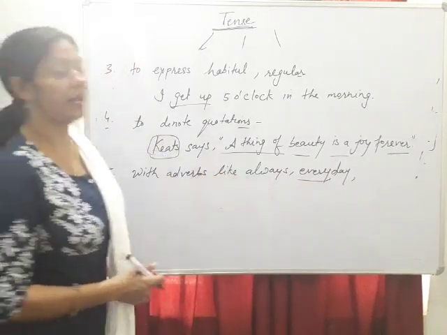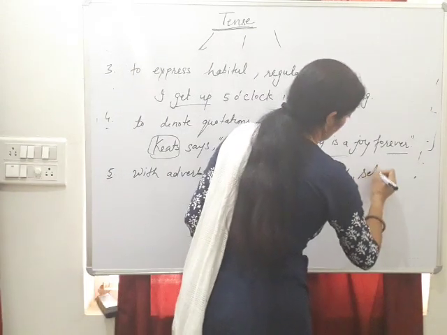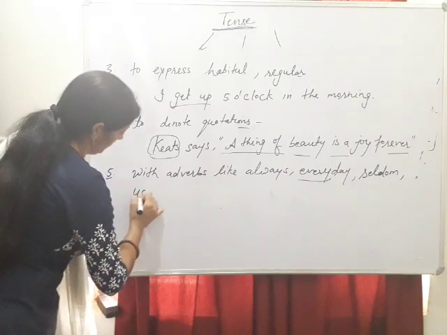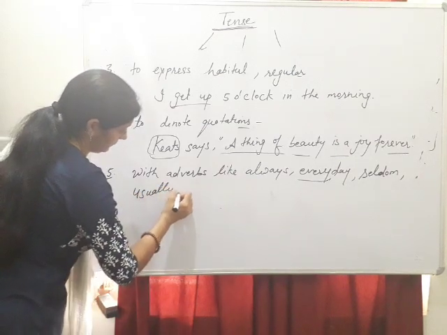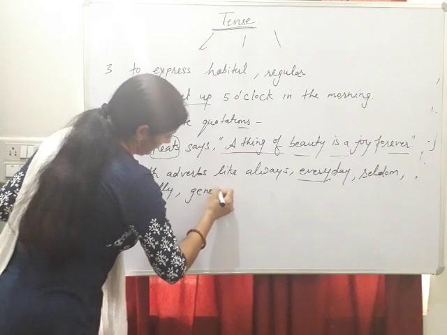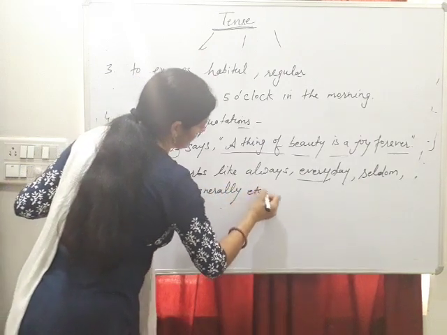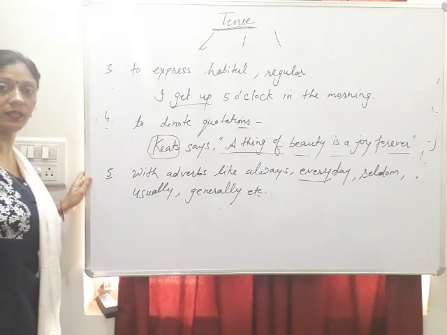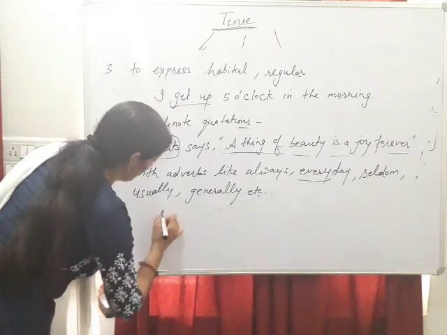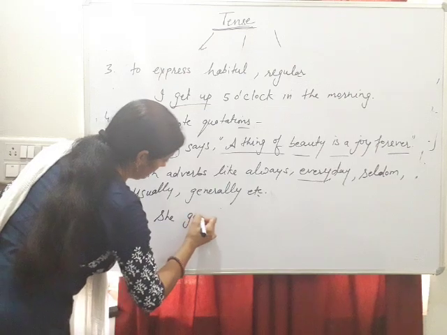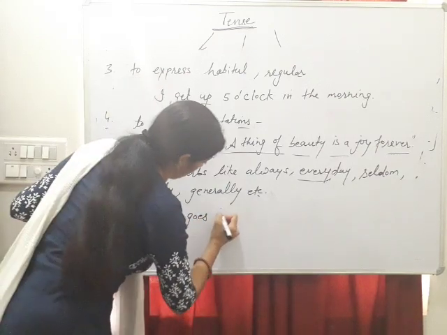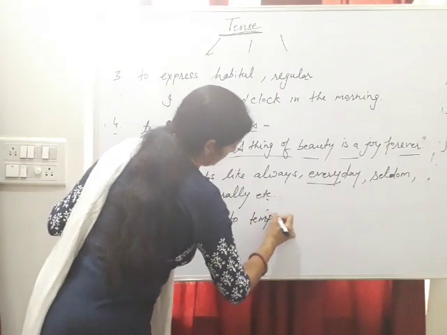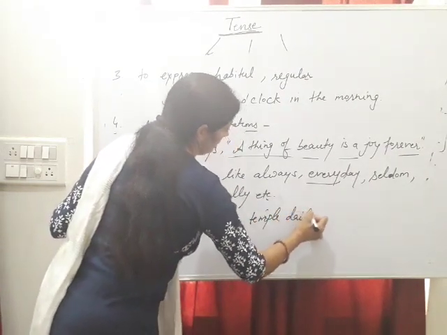With always, every day, seldom, usually, generally, etc. With these type of adverbs, we use present indefinite tense. For example, she goes to temple daily.